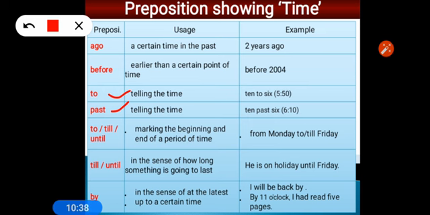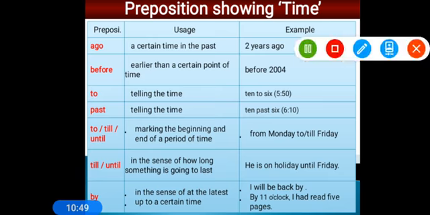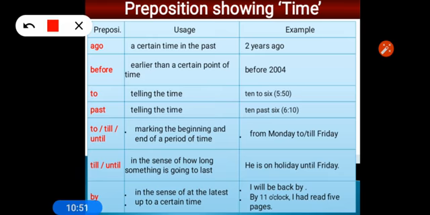Like if I say 5:50, it means 10 minutes are less to 6. So whenever it is less, we use to, and if it is not less, it is more, then we use past. Like 5:50 it means 10 to 6. If there is 5:55, we will say 5 to 6.